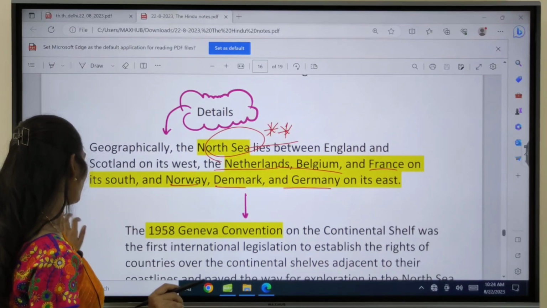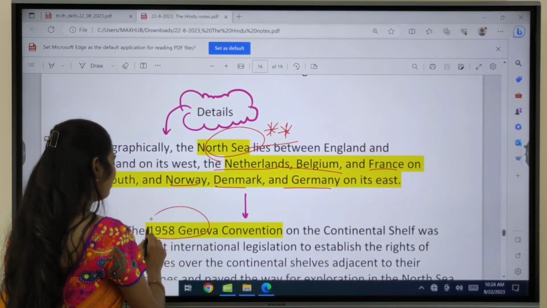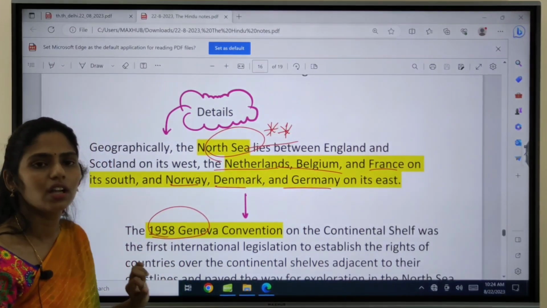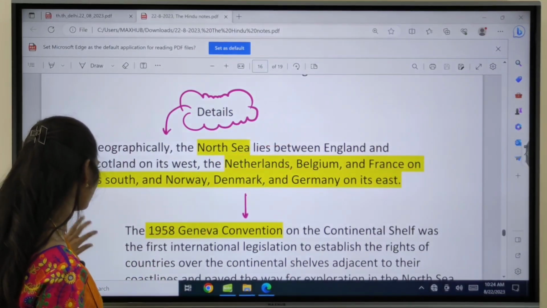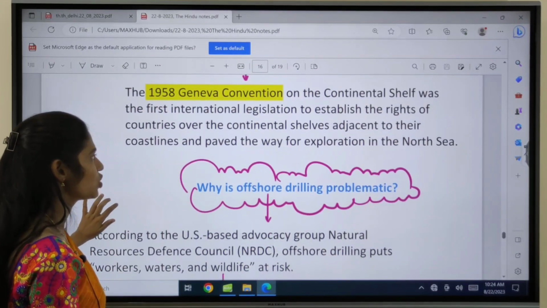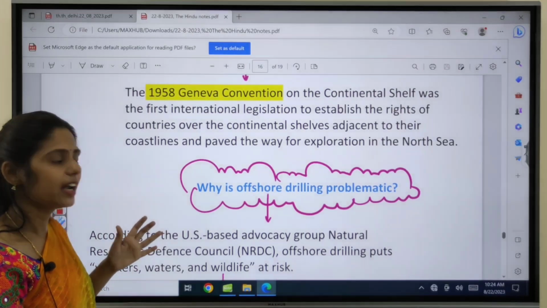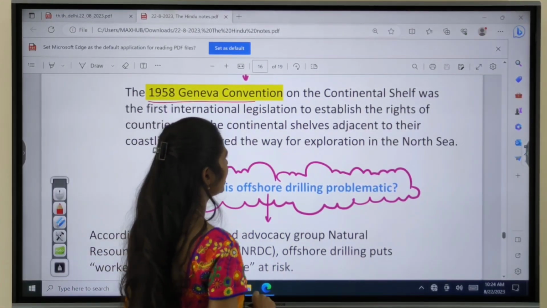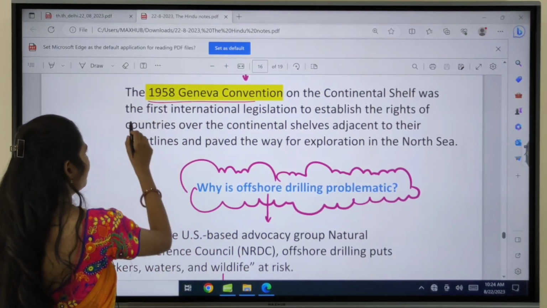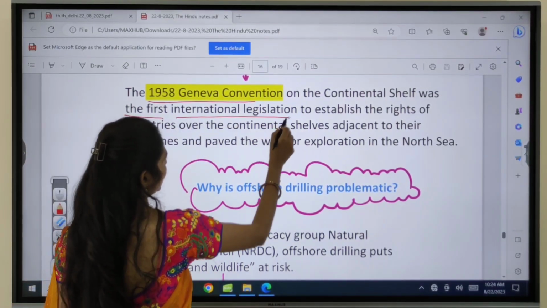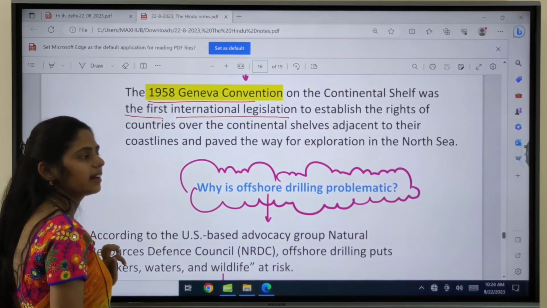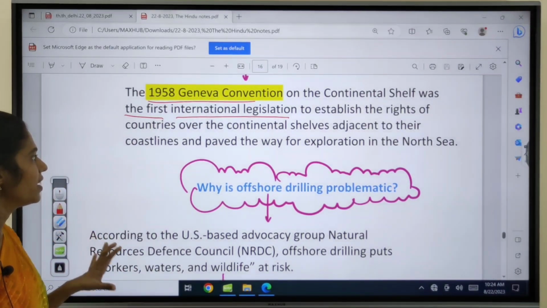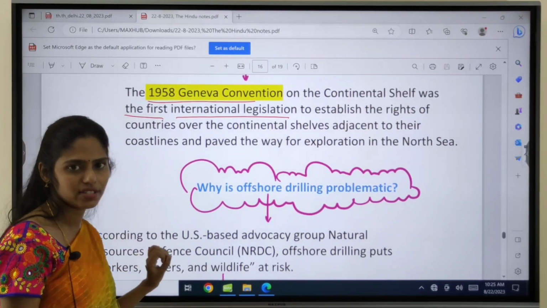And one more thing you have to see is the 1958 Geneva Convention. We have one convention which talks about this drilling, that is the 1958 Geneva Convention. It says that the continental shelf, the first international legislation we came up with regarding the rights of countries to go for drilling in the continental shelves.